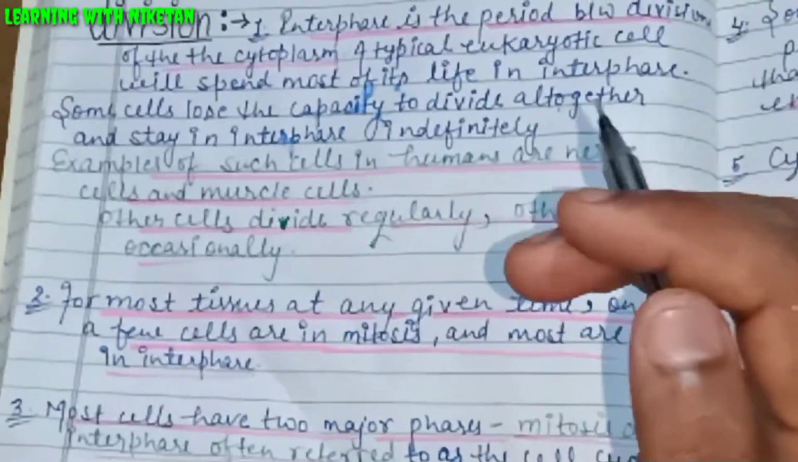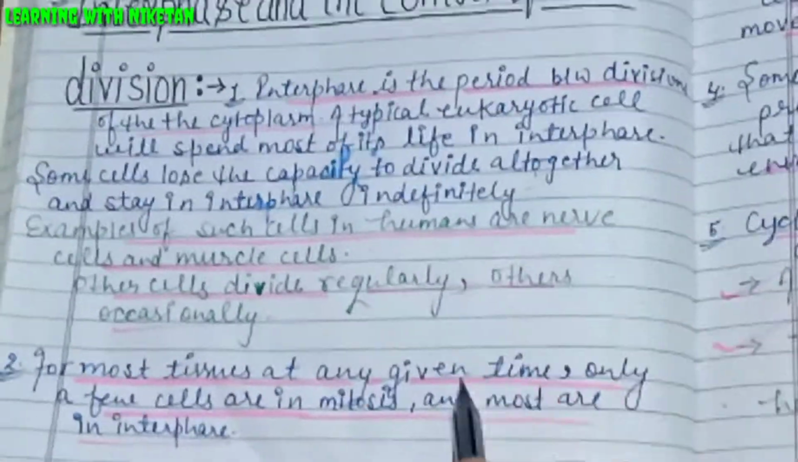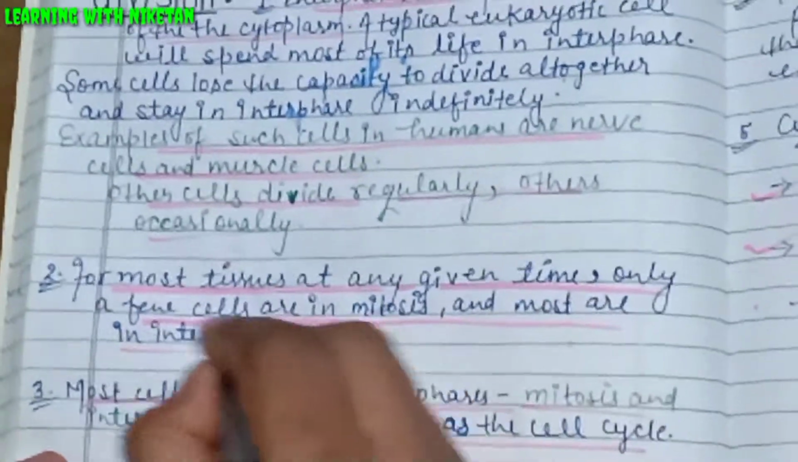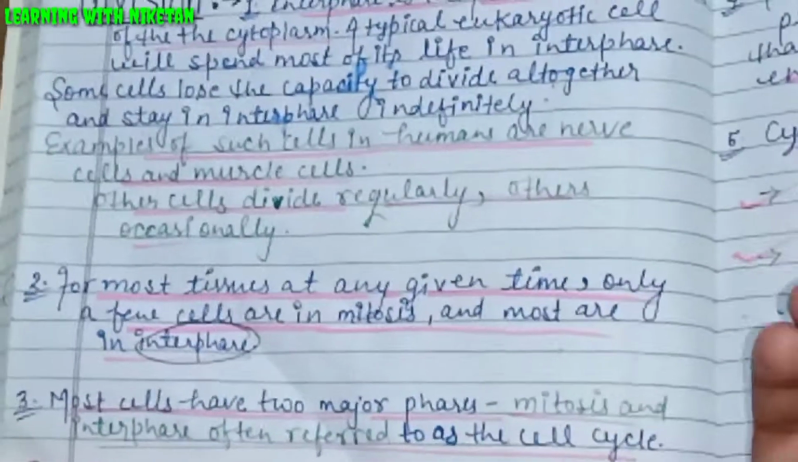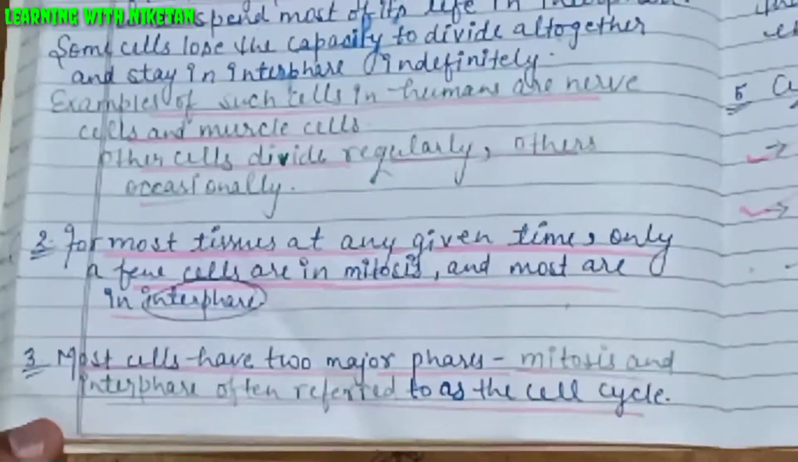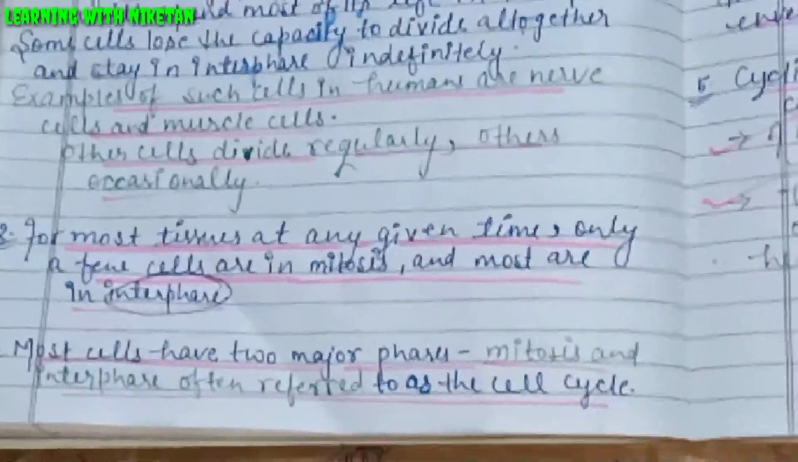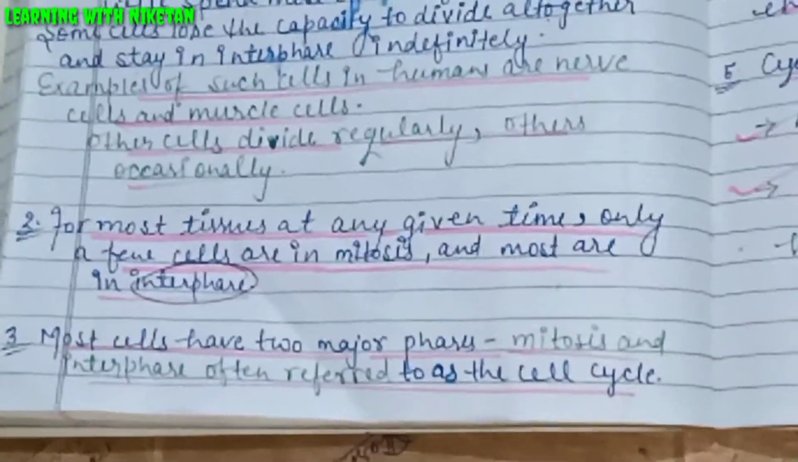The second point of this first topic is, for most tissues at any given time, only a few cells are in mitosis and most are in interphase. So most cells have two major phases, mitosis and interphase, often referred to as the cell cycle.